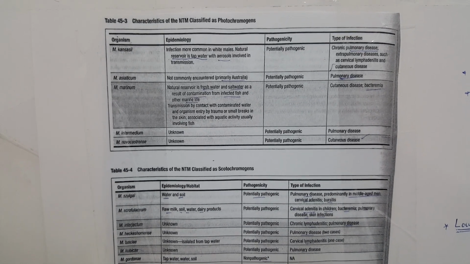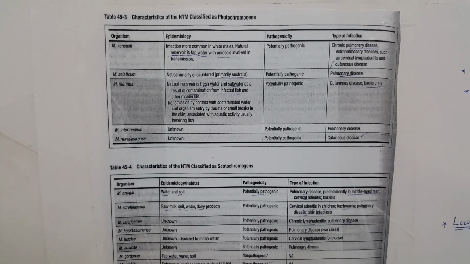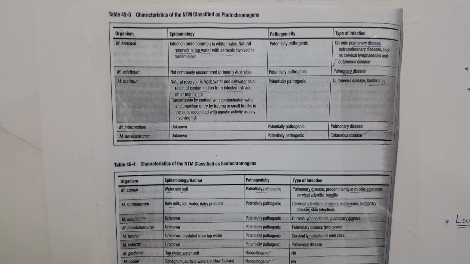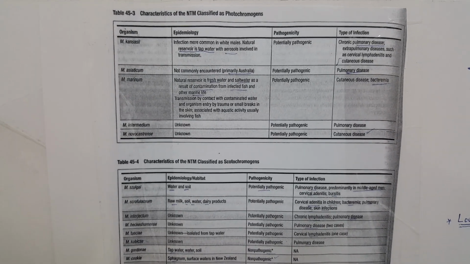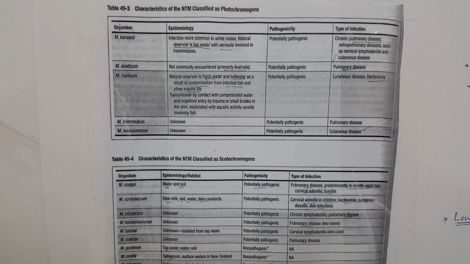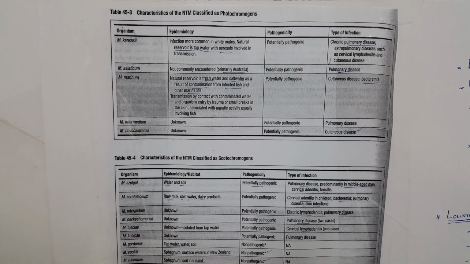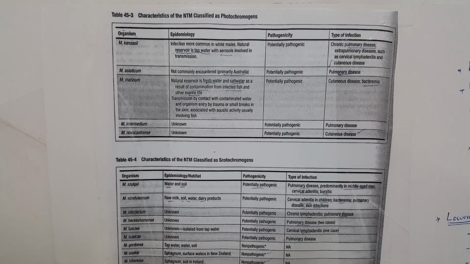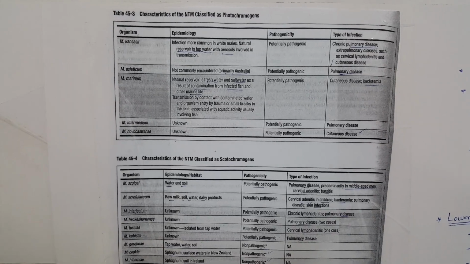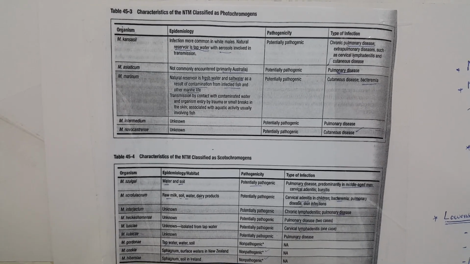Mycobacteria tuberculosis have been distinguished into three classes. Number one is photochromogen, number two is scotochromogen, and number three is non-chromogen. First, we will explain the photochromogen. Photochromogen is a non-tuberculosis Mycobacteria.